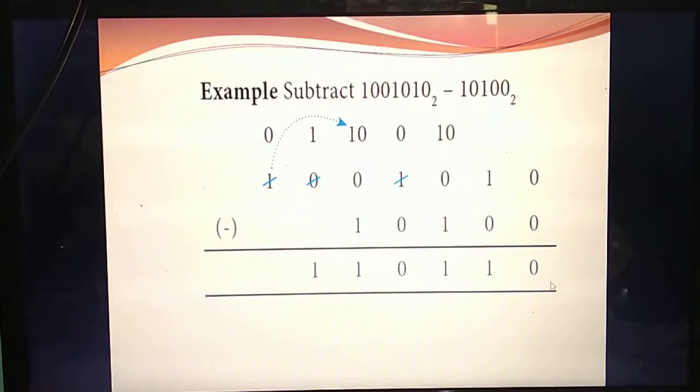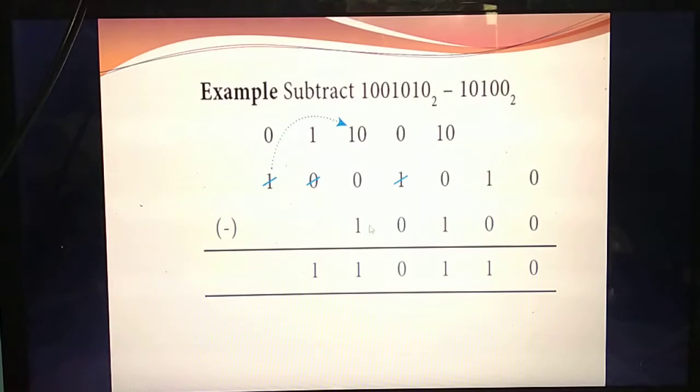0 minus 0, the answer is 0. Again, 1 minus 0, the value is 1. 0 minus 1, you can't subtract. So you should borrow the number from the previous number. So this number, cut it and subtract. So this number will be 1, and here this number changes to 0. Okay, so 0 minus 1, the answer is 1. Okay, next. 0 minus 0, the answer is 0.